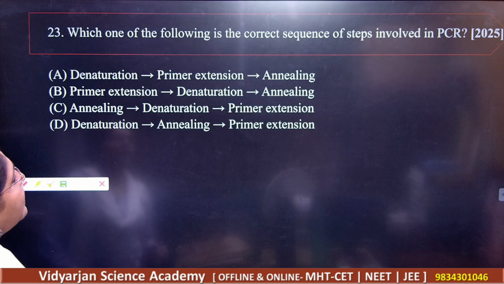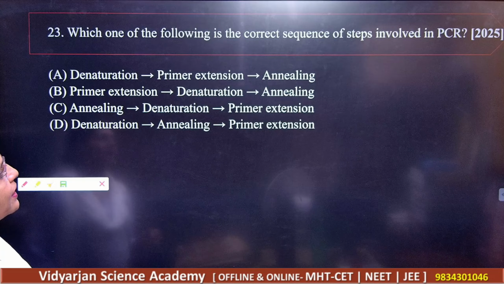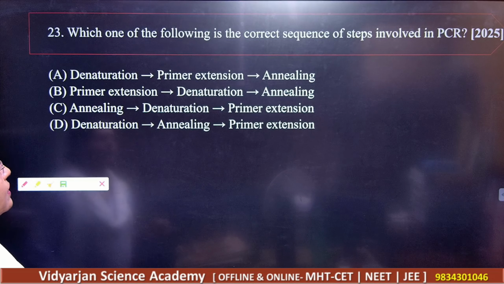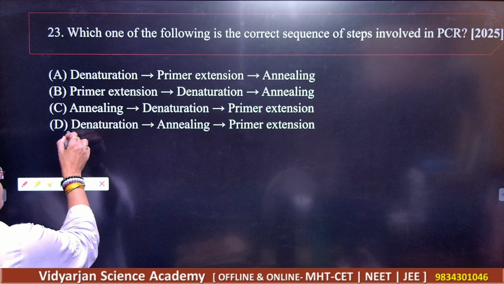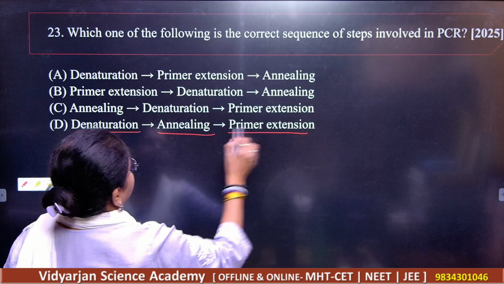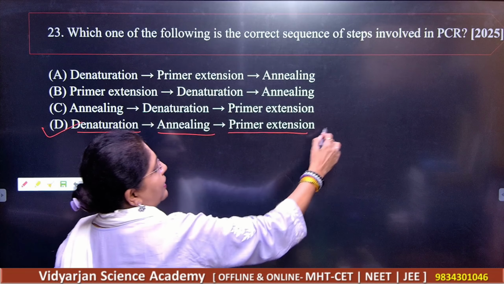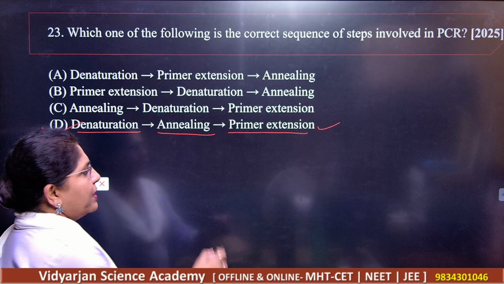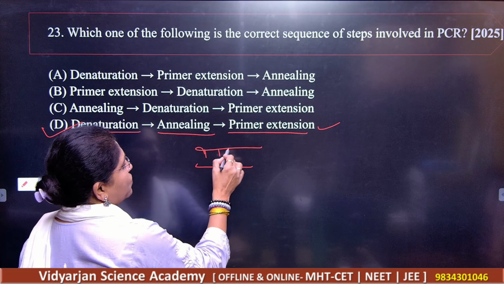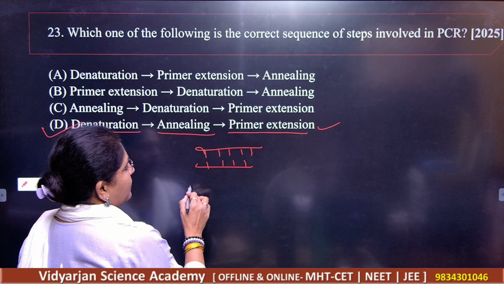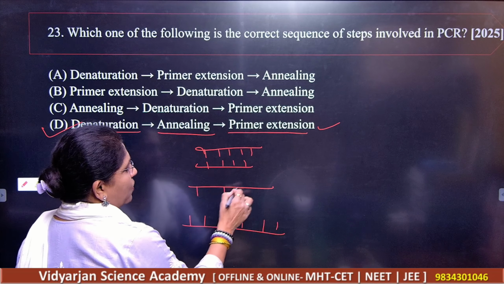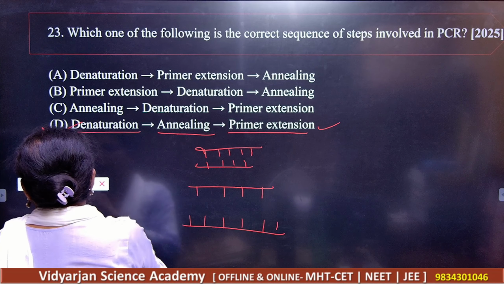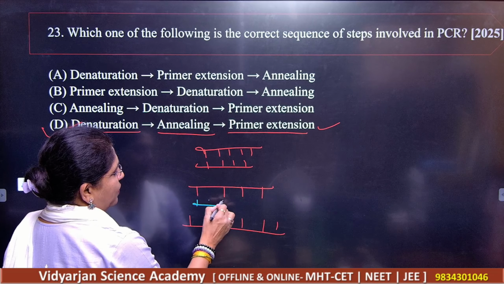Next, which is the correct sequence of steps involved in PCR? Obviously, what should be there? Denaturation, annealing and primer extension. D is the correct answer. So please remember this. Once you are having the denaturation here, okay, then we have the attachment of primer.